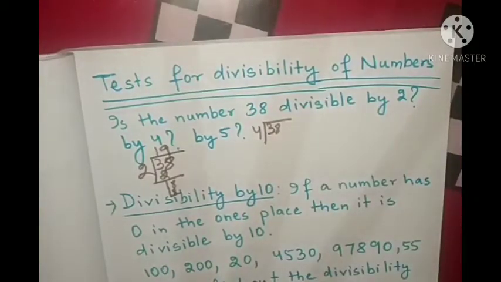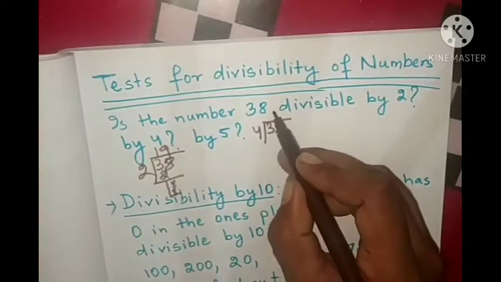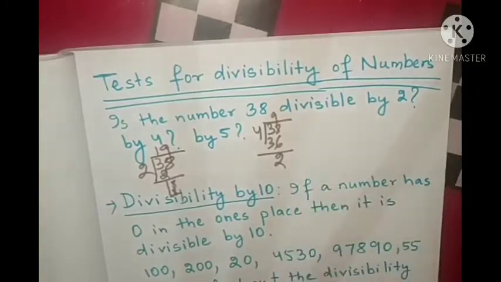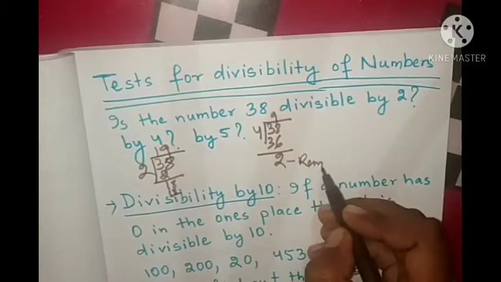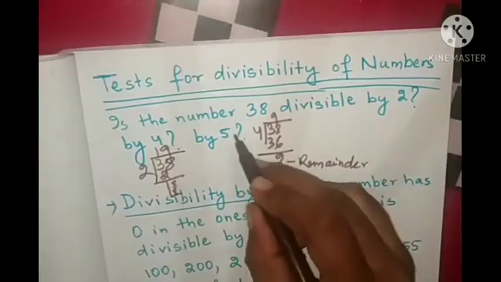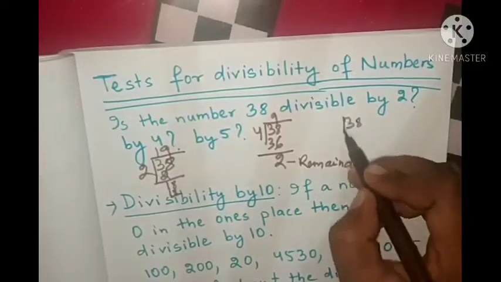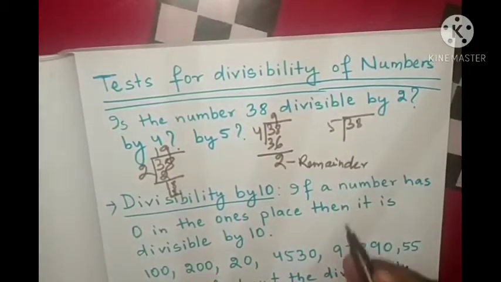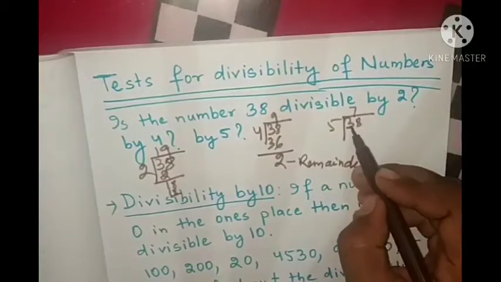Here 4 nines are 36. What are we getting? We are getting remainder 2. Next, we'll divide 38 by 5. 5 sevens are 35.